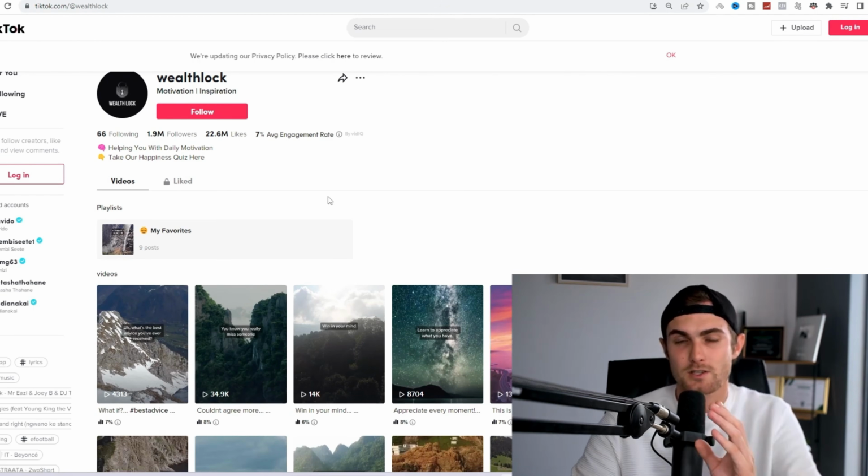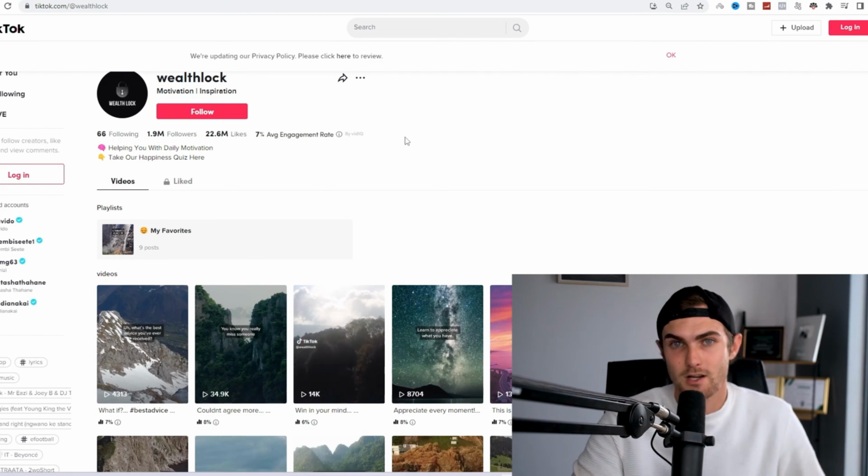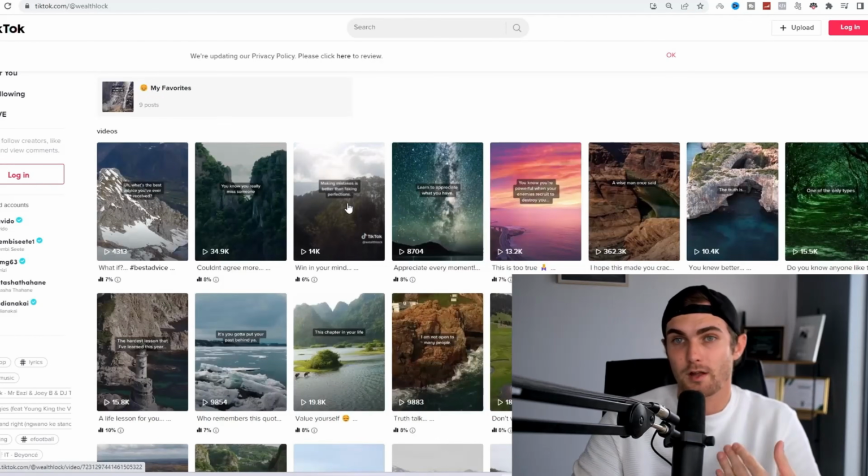A great example is WealthLock on TikTok. You can go and check them out. Credit to the success on their page. They're a really good idea and example that is doing this.